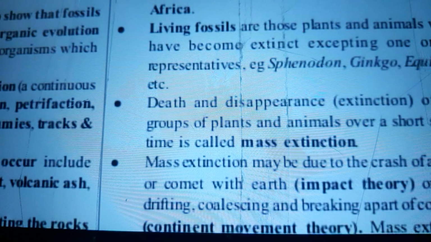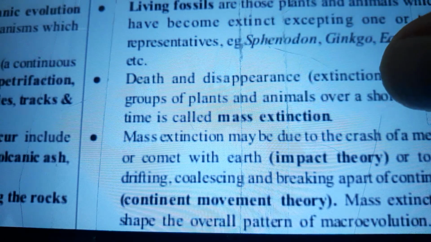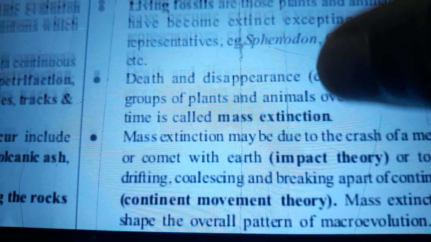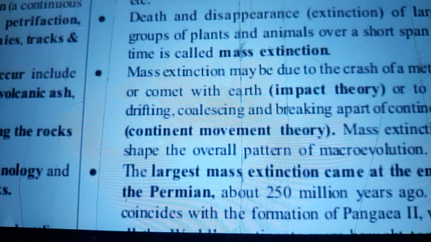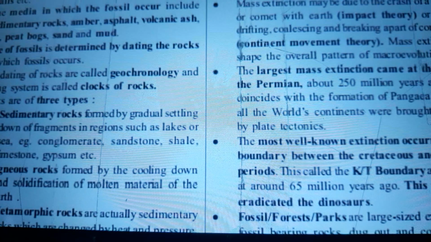Living fossils are those plants and animals which have become extinct excepting one or two representatives: Sphenodon, ginkgo, equisetum, etc. Death and disappearance, extinction of large groups of plants and animals over a short span of time is called mass extinction. Mass extinction may be due to the crash of a meteor or comet with Earth, impact theory, or to the drifting, coalescing, and breaking apart of continents, continent moving theory. Mass extinctions shape the overall pattern of macroevolution.